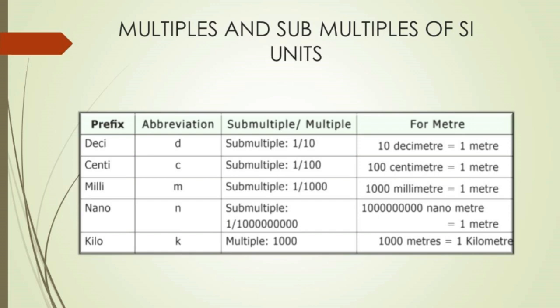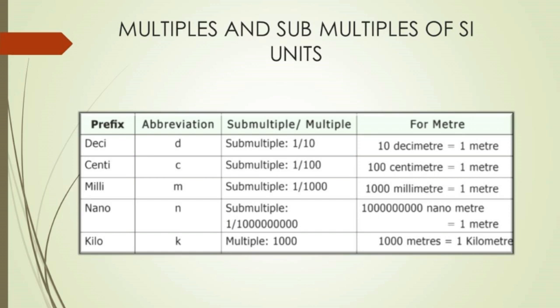So in 1 meter, how many centimeters are there? It is 100. So how to calculate the submultiple? 1 divided by 100. What is the abbreviation? It is C. What prefix are we using? It is centi. In 1 meter, how many millimeters are there? It is 1000. So how to calculate the submultiple? 1 by 1000. So what is the abbreviation? M. What is the prefix?